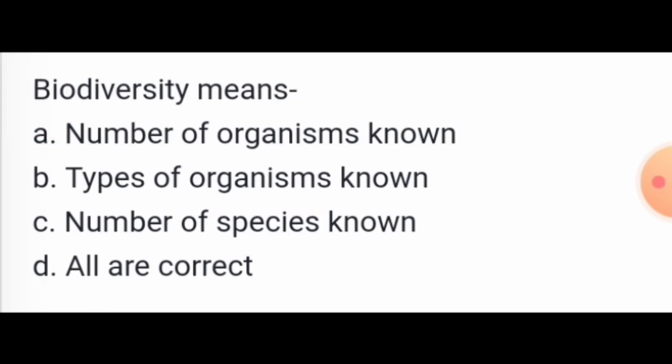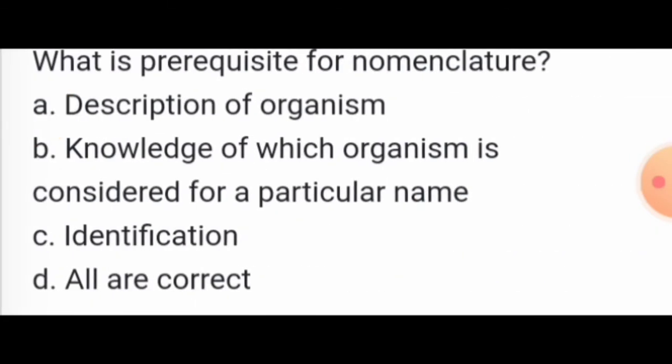Biodiversity means the sum total of species richness, so all are correct is the answer. What is the prerequisite for nomenclature? The prerequisite for nomenclature is all are correct: description of the organism, knowledge of an organism, and identification. All are necessary to give the nomenclature of an organism.